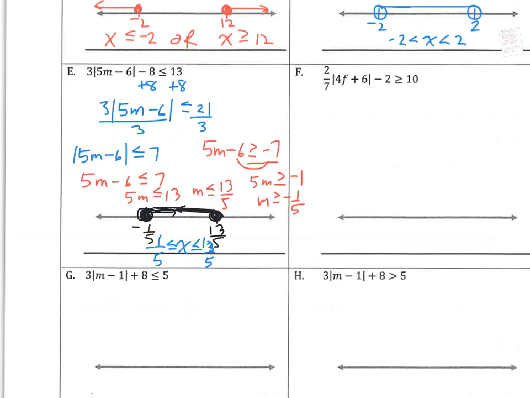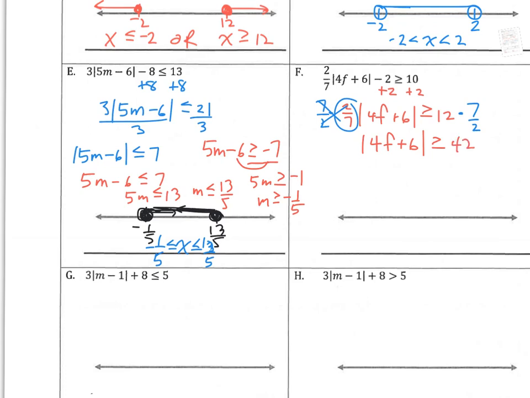All right, I'm just going to keep going. I am on F, going to add 2 over. I've got 2/7 times the absolute value of 4f plus 6 is greater than or equal to 12. Remember that in order to get rid of this fraction, I am going to multiply by the reciprocal, 7/2. This cancels. That leaves me with the absolute value of 4f plus 6 is greater than or equal to 12 times 7 is 84, divided by 2 is 42.